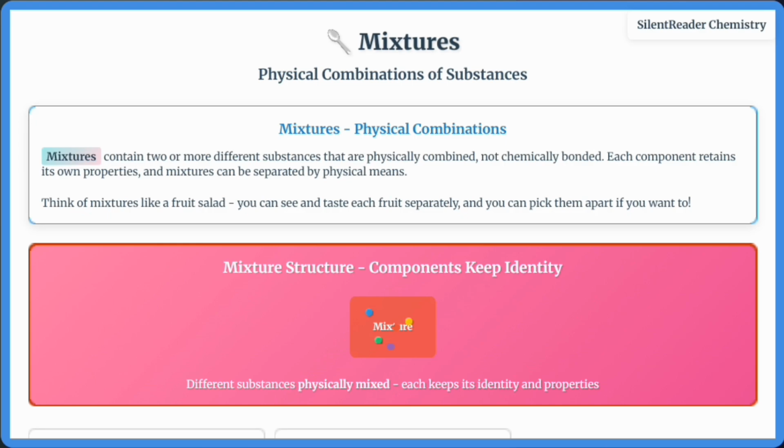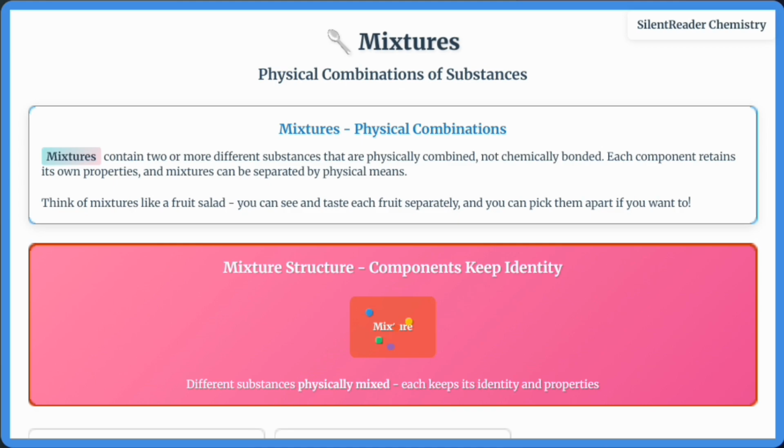Next, let's examine mixtures, physical combinations of substances. Mixtures contain two or more different substances that are physically combined, not chemically bonded. Each component retains its own properties, and mixtures can be separated by physical means. Think of mixtures like fruit salad where you can see and taste each fruit separately.